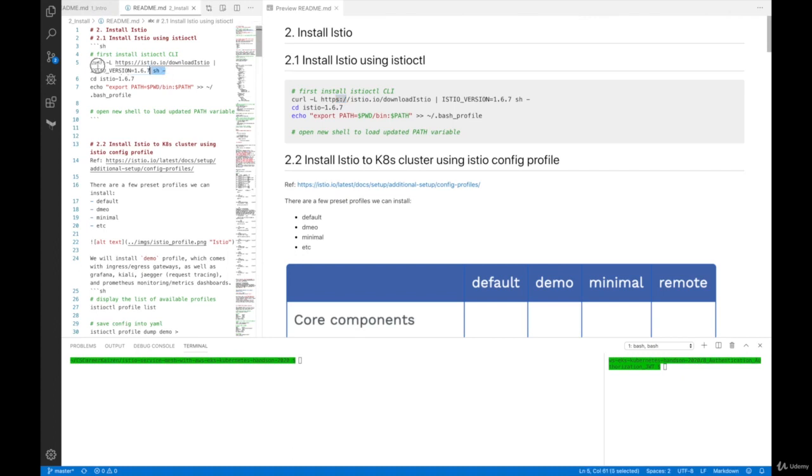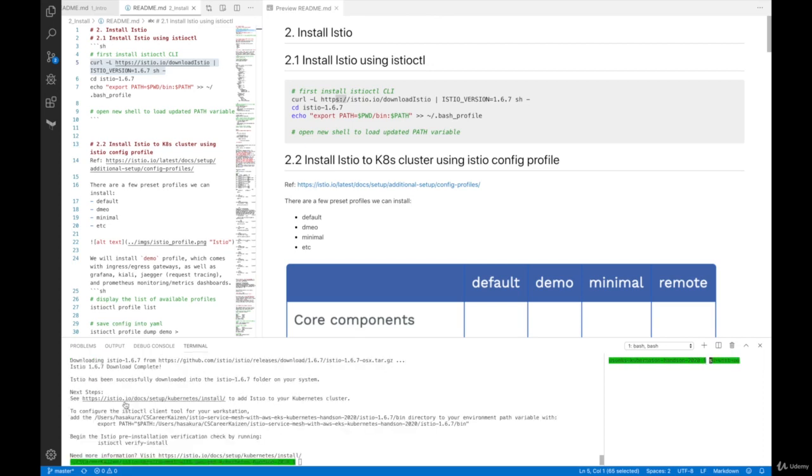This is the most updated version of Istio CLI at the time of recording this lecture. So I'm going to paste in this command, curl https istio.io download istio pipe, and we are setting an environment variable called ISTIO_VERSION with the version 1.6.7, and we are going to hit enter. This is going to download an Istio CLI binary into the current directory.